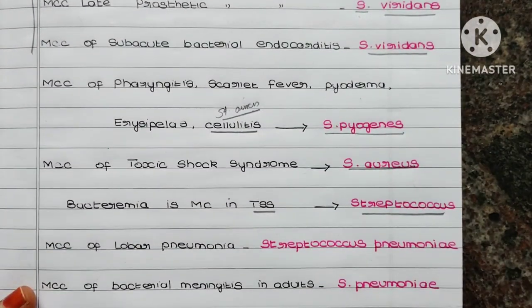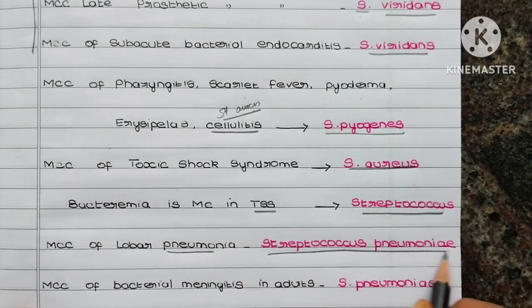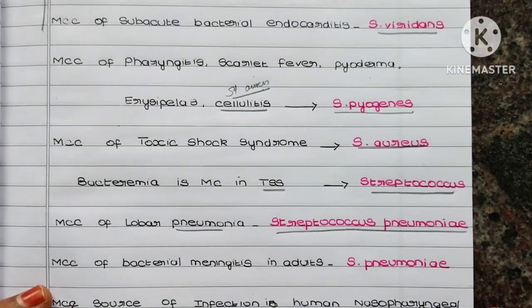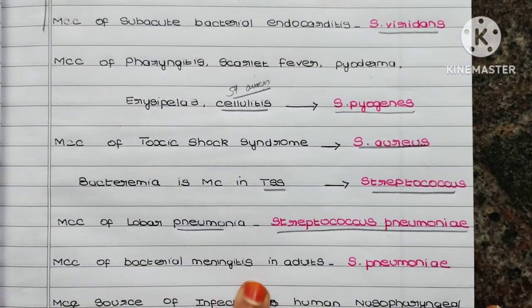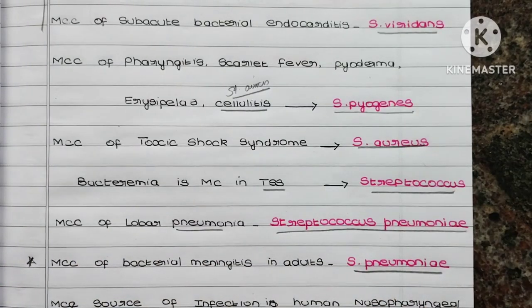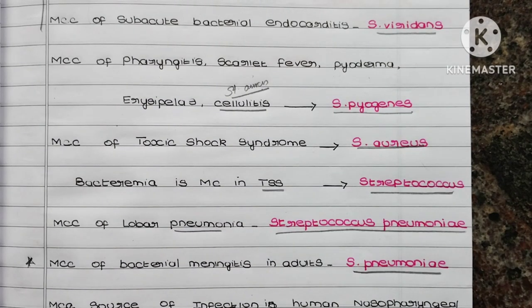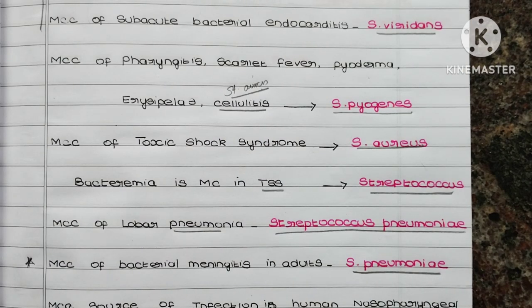So coming to the next question, the most common cause of lobar pneumonia. Yeah, it is pneumonia, so it is Streptococcus pneumoniae. And the most common cause of bacterial meningitis in the adult is Streptococcus pneumoniae, and also Neisseria meningitidis. And also if they are asking bacterial meningitis in the newborn, then you want to make out the option like Streptococcus agalactiae and Listeria monocytogenes. So any one option they will be giving. Okay, the question will not be that confusing that you can't choose the answer.